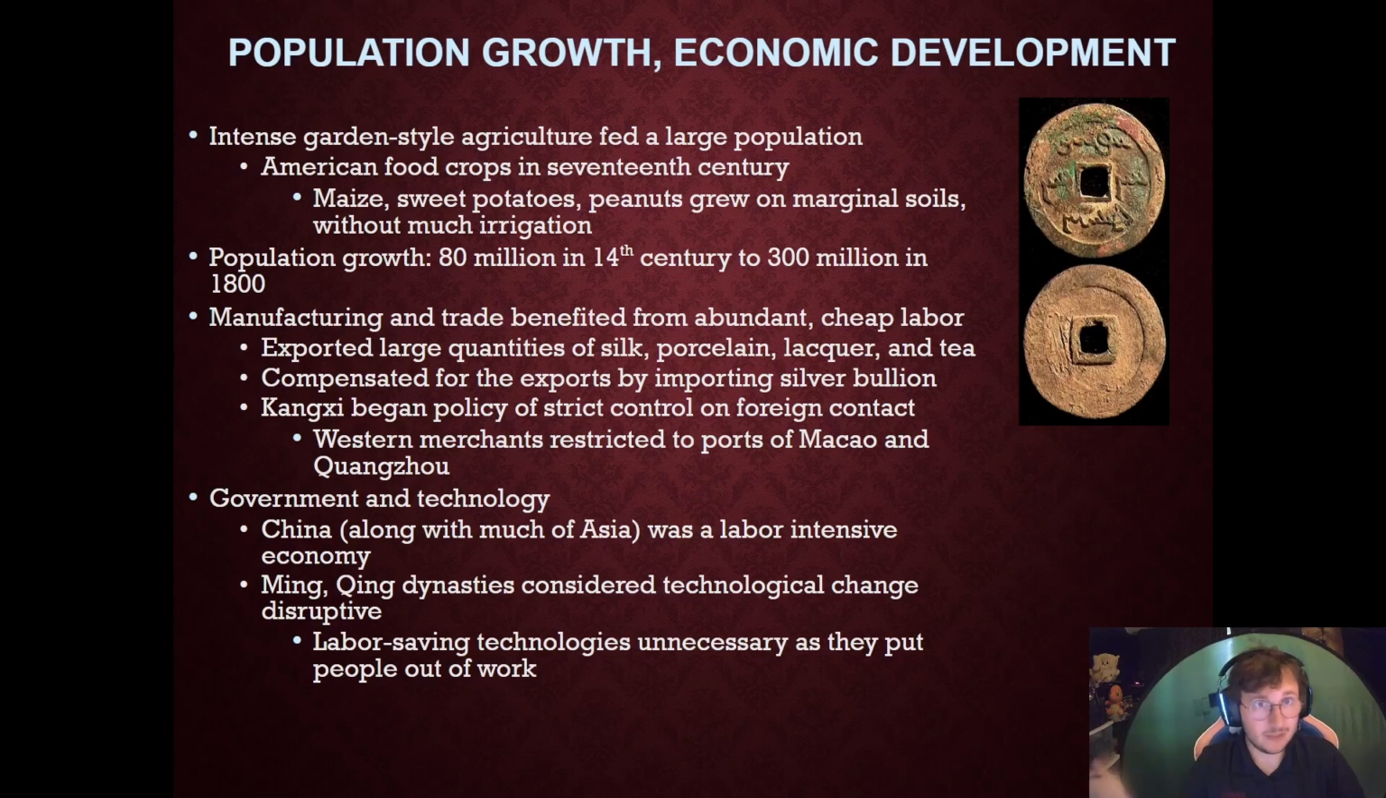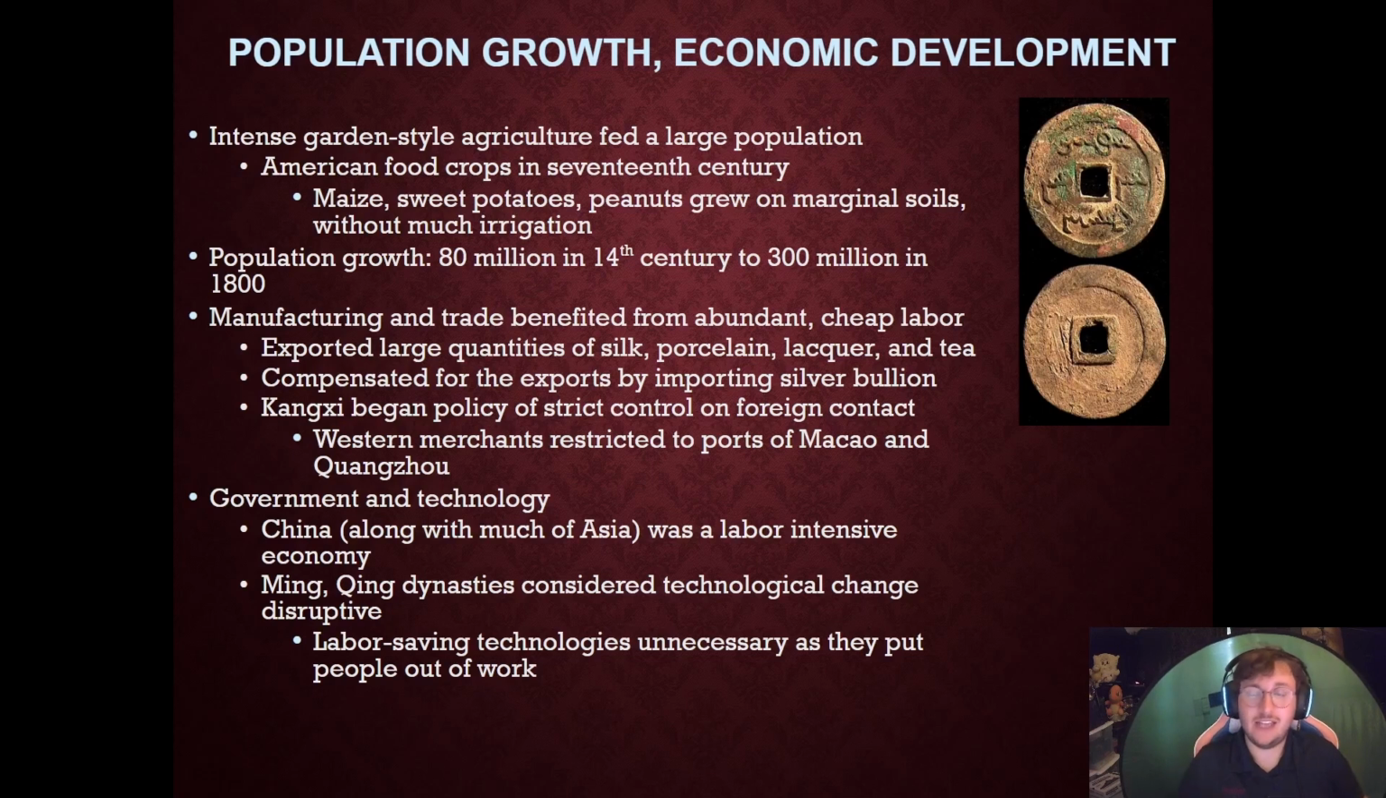because of the Spanish silver mining. The Emperor Kangxi of the Qing is going to begin a policy of strict control of foreign contact. He's going to limit European trade to two ports, at Macau and Canton. And due to this limitation, they're actually going to start resisting technological advancements.